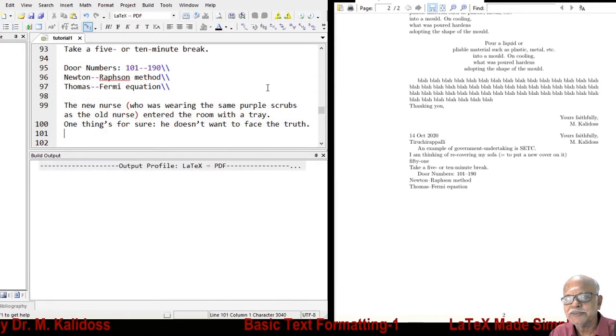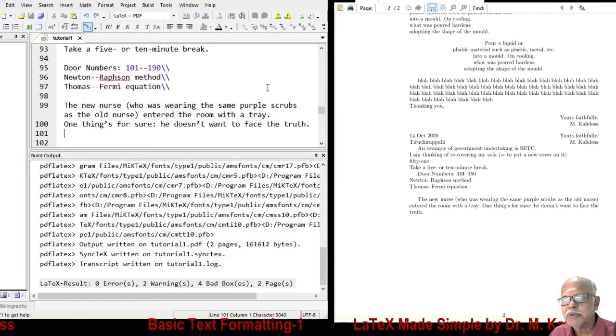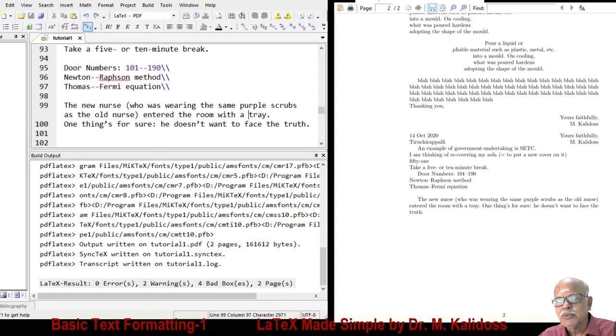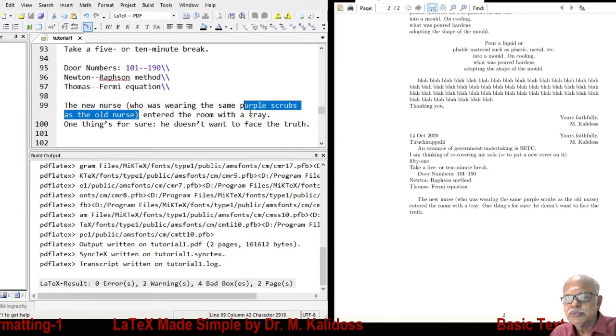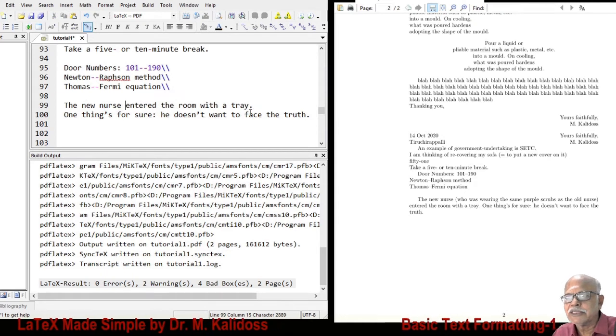Consider this sentence. The new nurse (who was wearing the same purple scrub as the old nurse). Now, we have used here parentheses, round brackets. Suppose I remove this portion of the sentence within brackets.